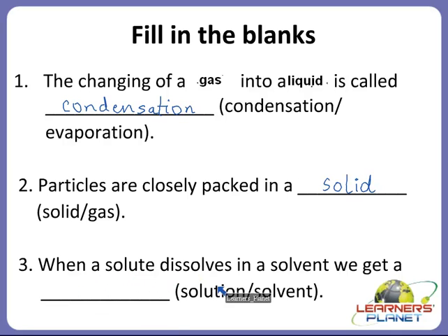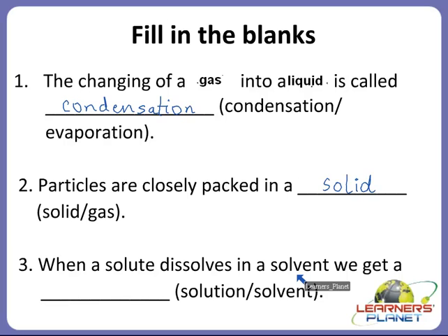When a solute dissolves in a solvent, we get a dash. Children, you might be knowing that we studied in the lesson that solute and solvent both together mix and form dash. What does it form?